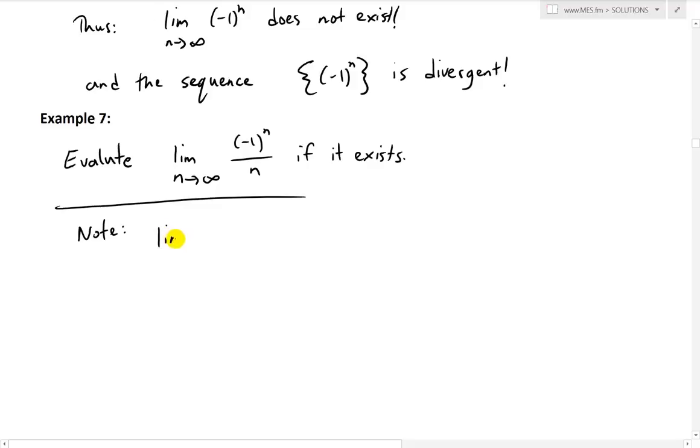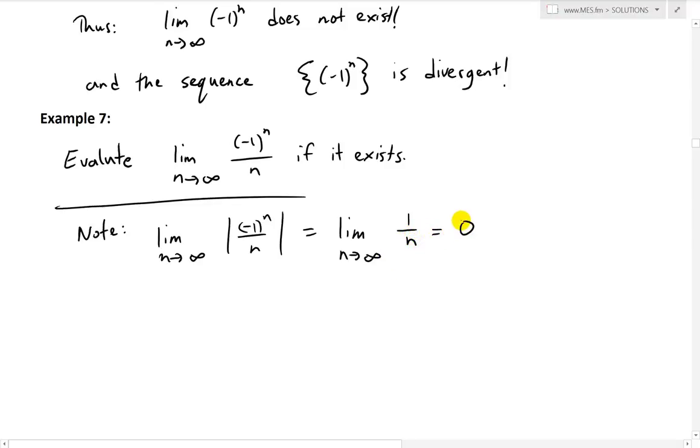that sequence. The limit as n approaches infinity of the absolute value of (negative 1)^n over n. Well, this is always positive, so in other words, it's not going to alternate between negative 1 and 1, it's just going to be 1. And the bottom is always positive anyway, because n is a positive integer. So it's the limit as n approaches infinity of 1 over n, and this one we already know, 1 over infinity approaches 0.